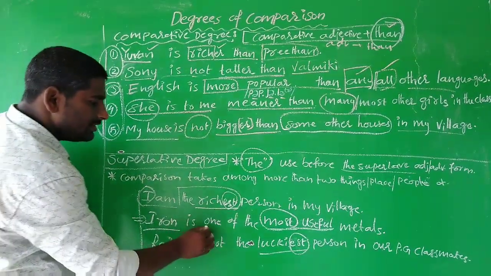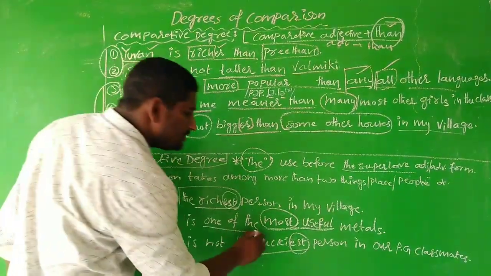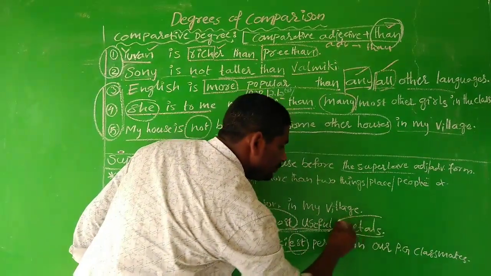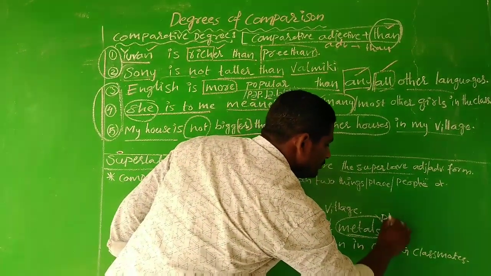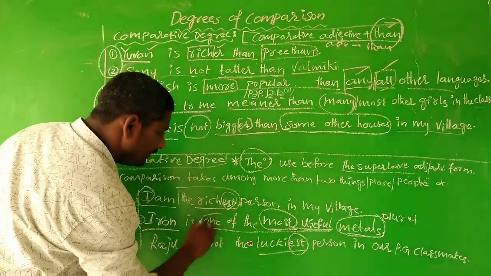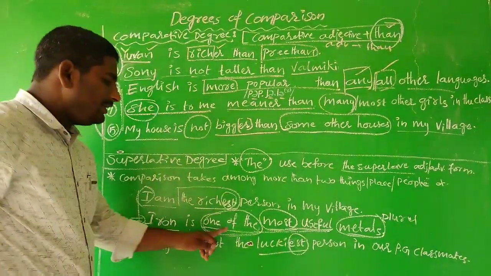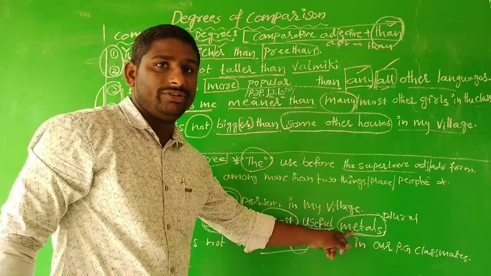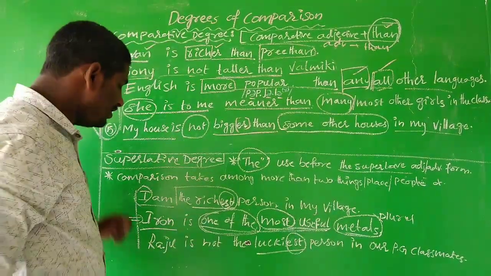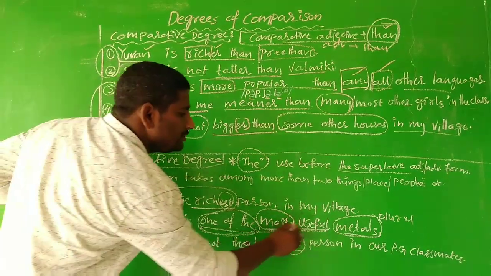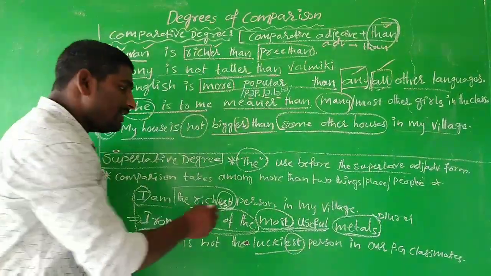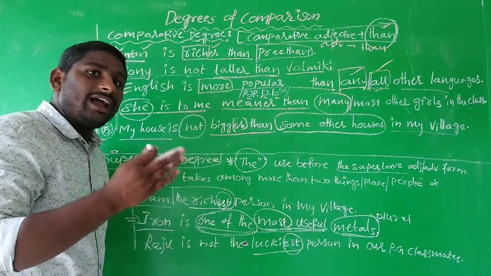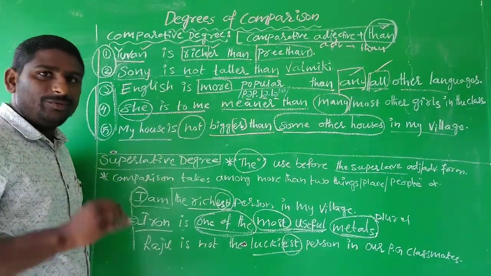Iron is one of the most useful metals. Here this noun, metals, should be plural when one of the is used. Whenever you use one of the, the noun should be in plural form, and that is very, very important. You need to remember this is a special characteristic of the superlative degree. Iron is one of the most useful metals. What does it mean here? Many other metals are as useful as iron. That is the point you need to remember.